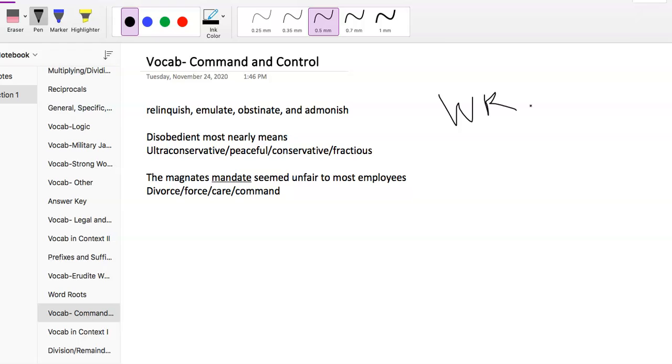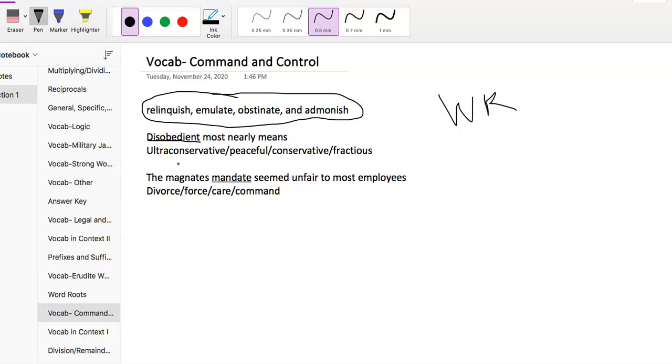Try to focus on military type reading, like a blog or magazine, something like that. All right, so those first 4 words you see here are just 4 really common words that show up a lot. So being familiar with those, we'll go with 2 examples here, command and control. The word they give us is disobedient. Disobedient most nearly means, and then we have 4 answer choices.